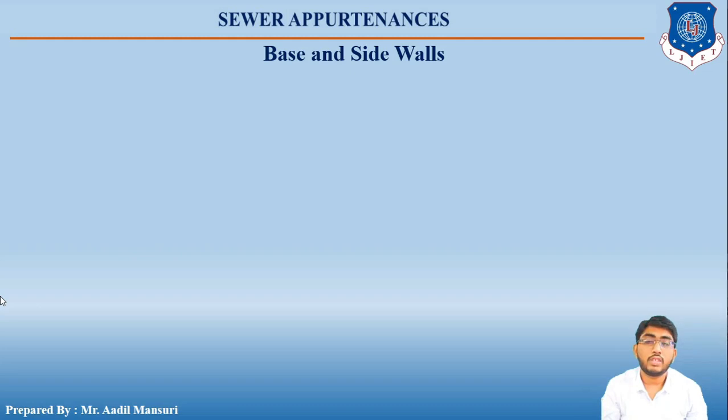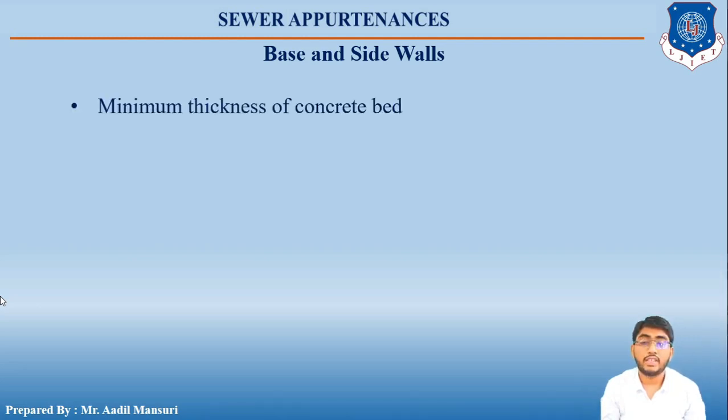Let us now talk about the base and side walls. The base of the manhole is made of a plain cement concrete bed, and the plain cement concrete supports the side walls. Now the side walls of the manholes are made of brick masonry or stone masonry, or preferably RCC. Brick walls are very common, and the minimum thickness of the brick wall is given in the table. Let us have a look at the table.